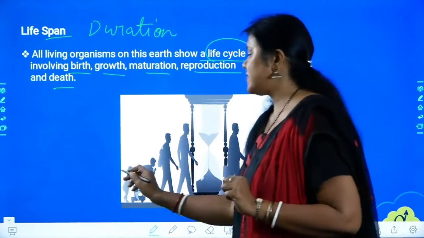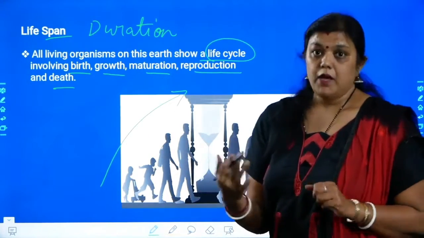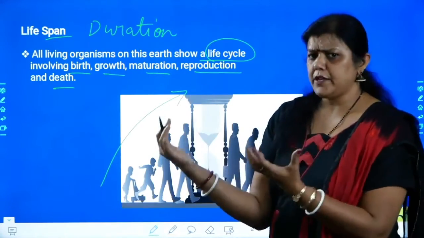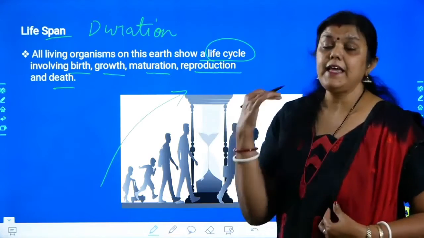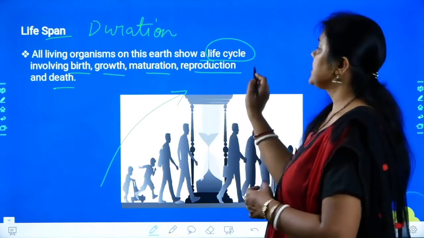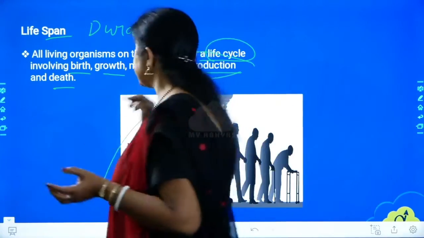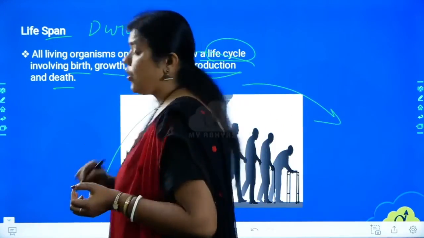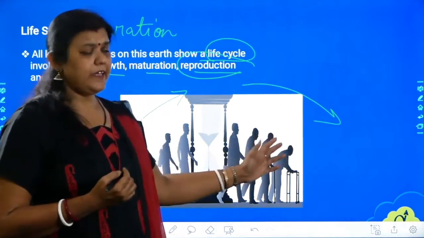So what are the events over here? We start at childhood, that is from the birth. Then we slowly grow up to a certain height, weight, attain maturity, and then we become reproductively active. That stage is called the reproductive stage. Slowly we grow old, and that stage is called the senescent stage or old age. And after spending certain time in old age, we die.